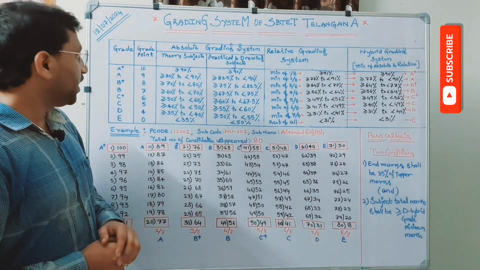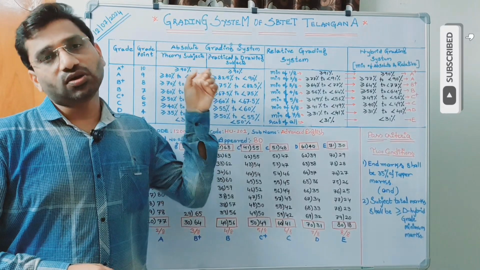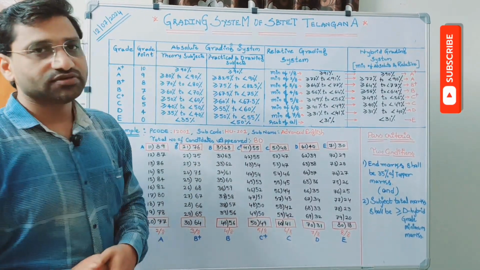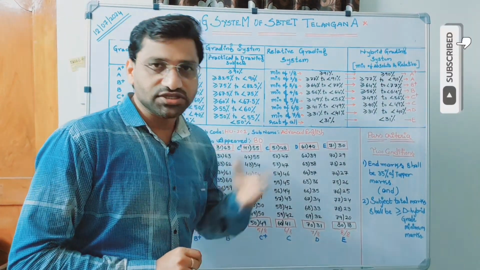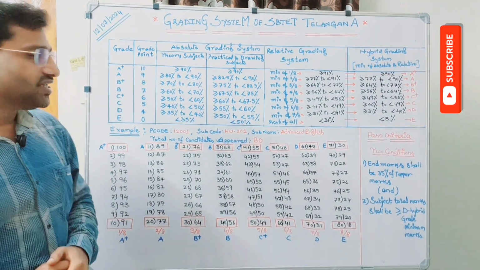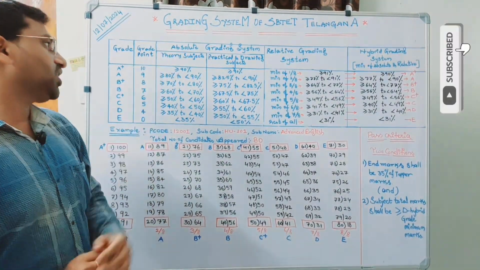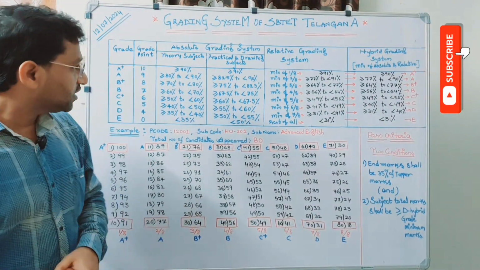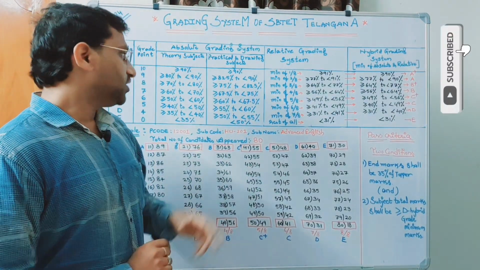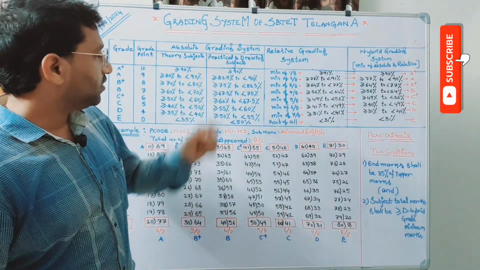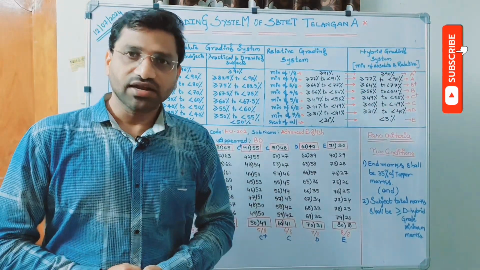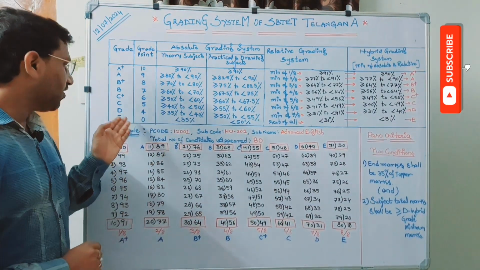So if the candidate wishes to get A plus grade, he or she must get greater than or equal to 90% of the marks in that subject, if it is a theory subject. And for A plus, for practical also the range is the same, that is greater than or equal to 90%. Whereas for A, the grade point assigned is 9 and the grade range for theory subjects is greater than or equal to 80% and less than 90%. Similarly for practical and drawing subjects, the range for A grade is greater than or equal to 82.5% to less than 90%. And similarly, we have up to D grade.